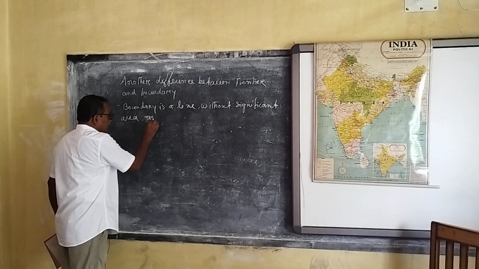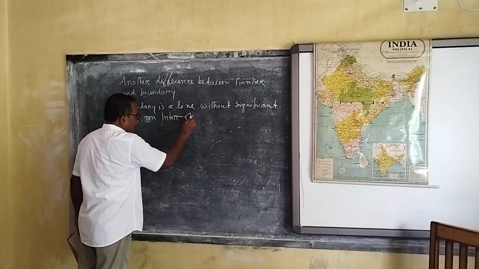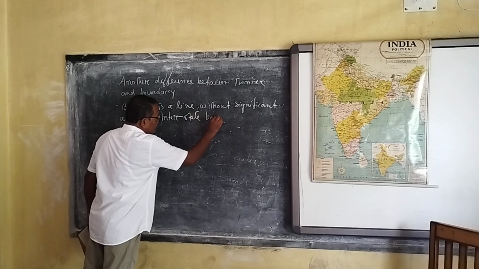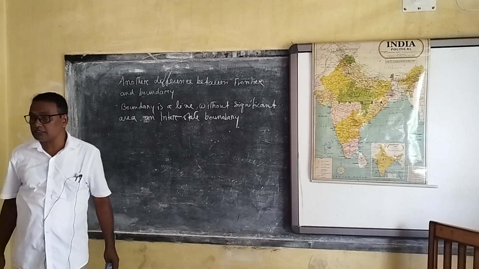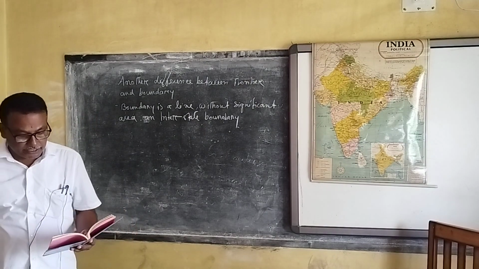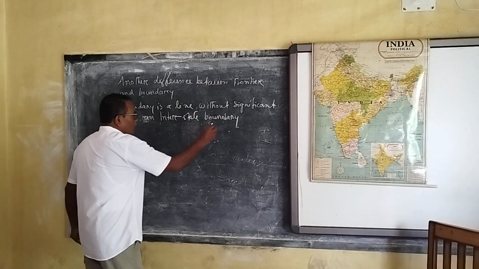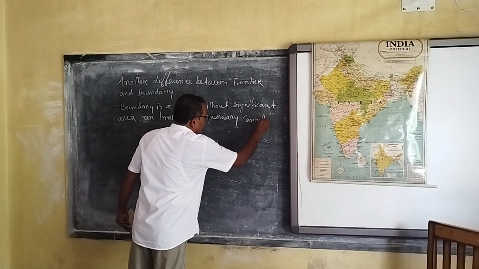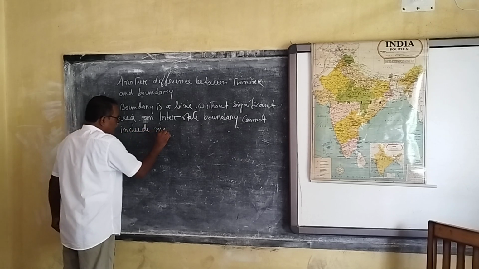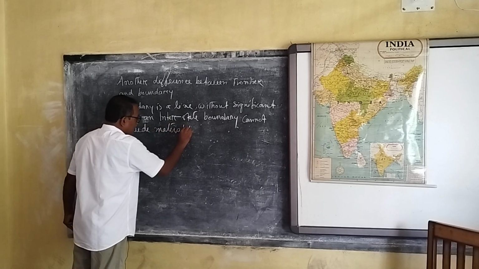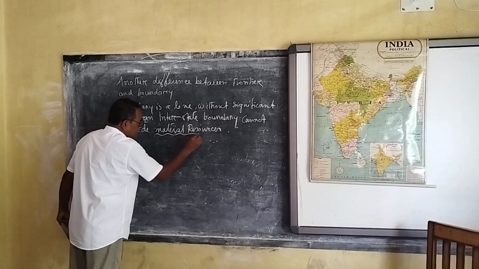An interstate boundary. In political geography, that means between countries. An interstate boundary cannot include material resources. Underline it.